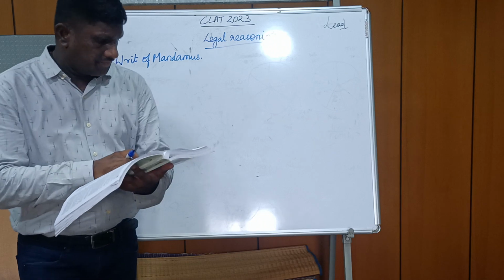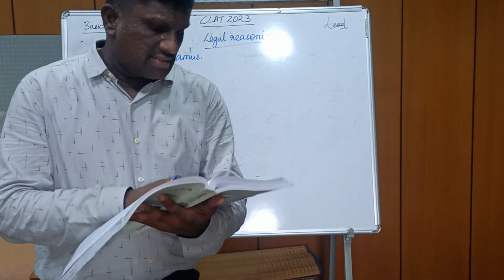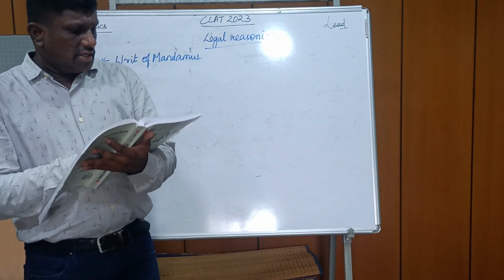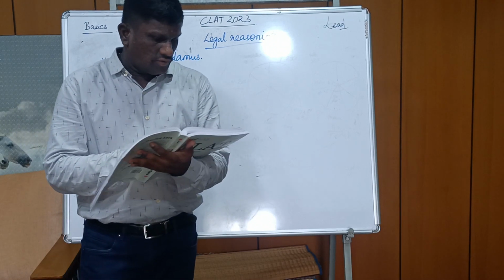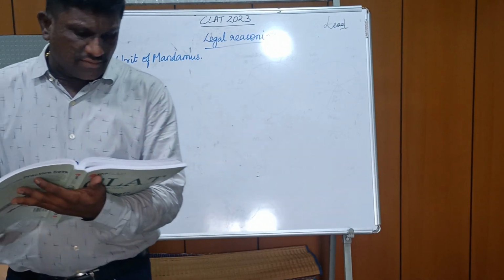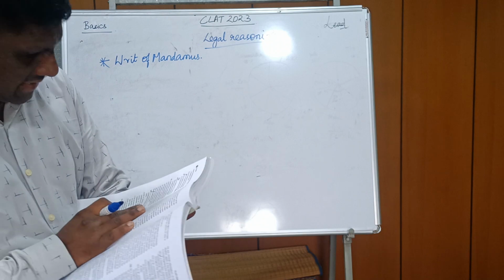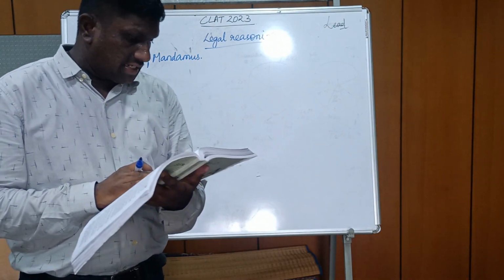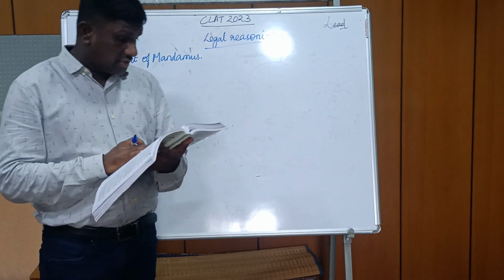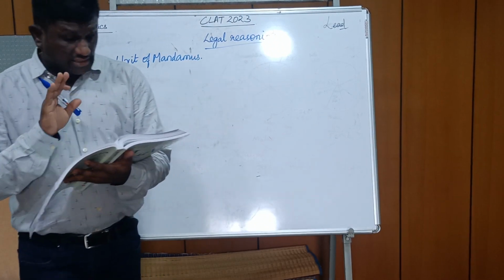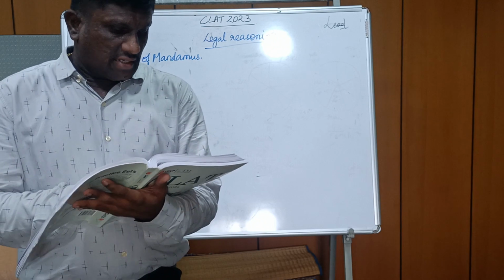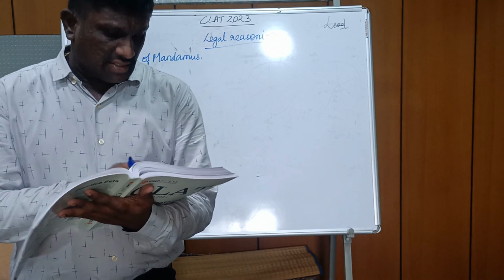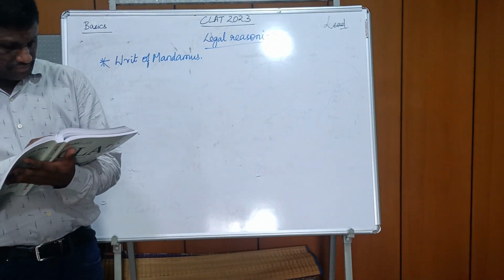A licensing officer is under a statutory duty to issue a license to an applicant who fulfills the conditions prescribed for the issue of such license. Mr. X, an applicant, fulfilled all the conditions prescribed for the issue of the license, but his application for issuance of license was rejected by the licensing officer. In the given situation, which of the following statements is correct?